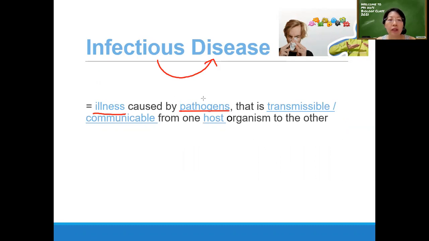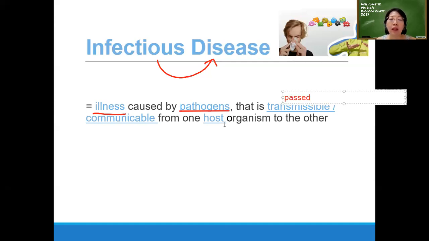That means this illness of a person is because of pathogen. Later on, you will see the definition of pathogen. And this illness can be transmitted, means transmissible. Transmissible or communicable means can be passed from one host organism to another.